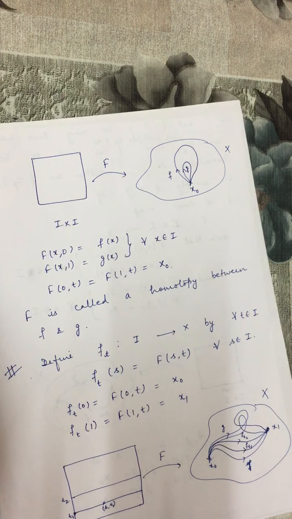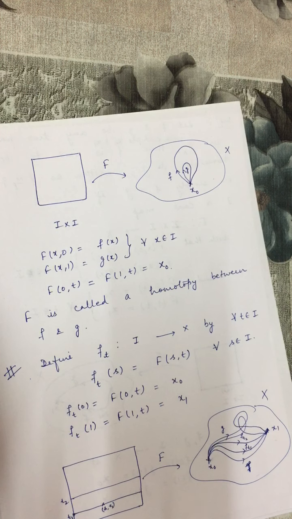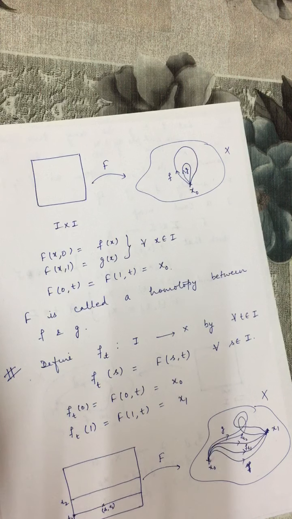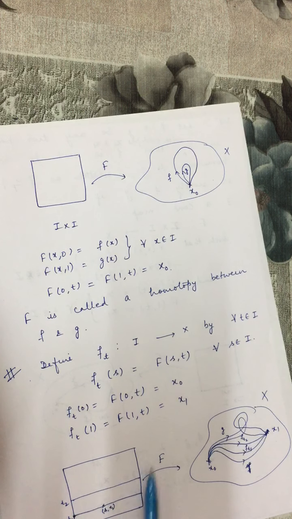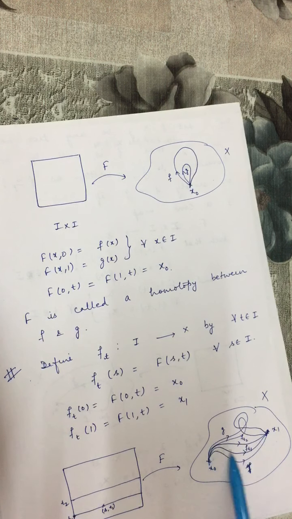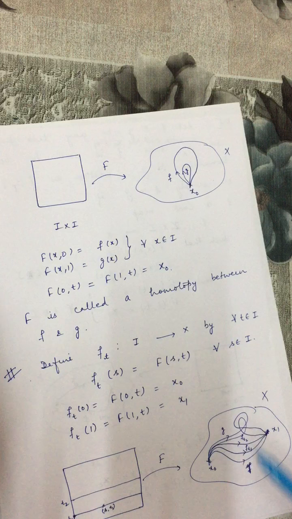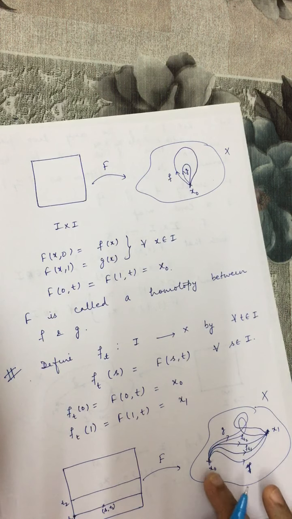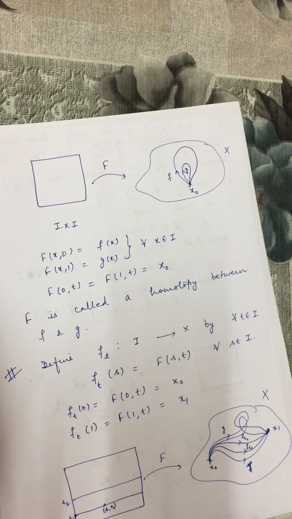So when we move, we already know that this base line goes to f and the top line goes to g under this homotopy. So whenever we go from this base line to top line along these lines, here we go from f to g along continuous paths. So basically we are deforming the path f into path g in a continuous manner, because all these paths are continuous and having same end points.